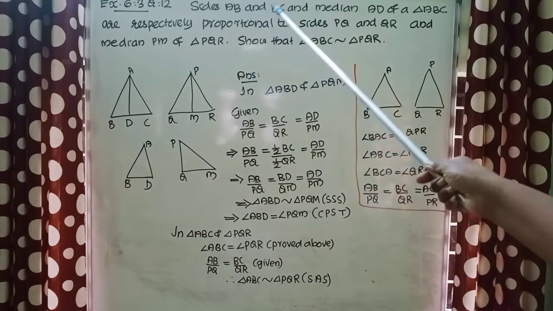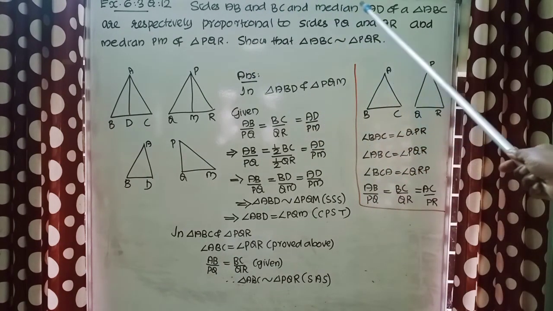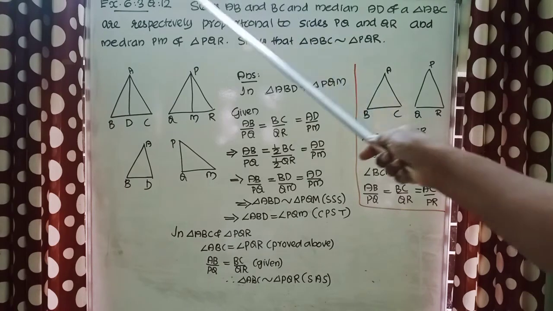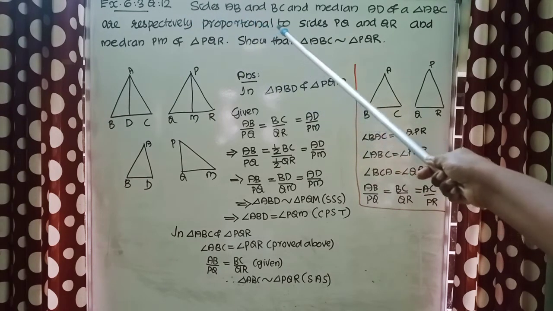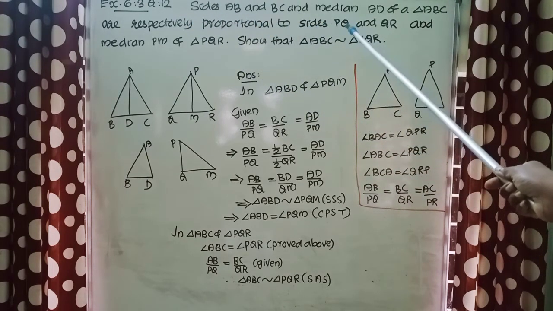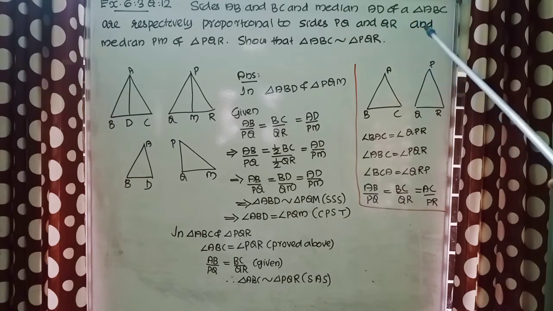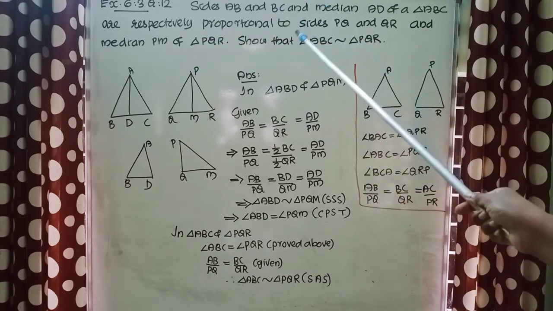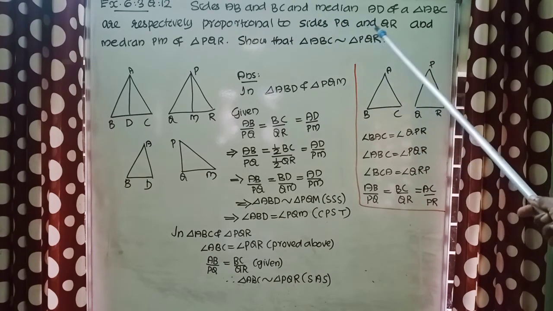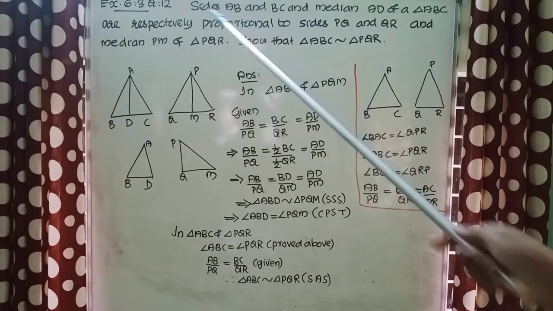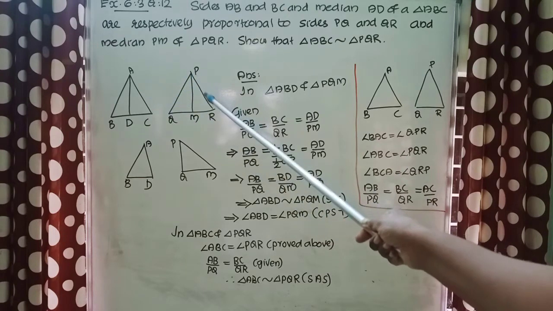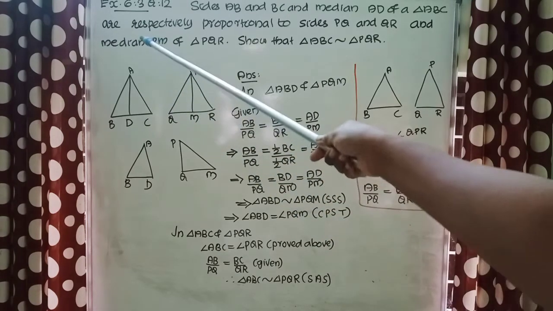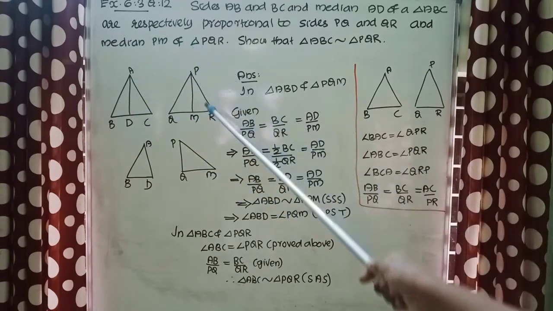Sides AB and BC and median AD of a triangle ABC are respectively proportional to sides PQ and QR and median PM of triangle PQR. Show that triangle ABC is similar to triangle PQR. Here I have drawn triangle ABC and triangle PQR, median AD and PM.